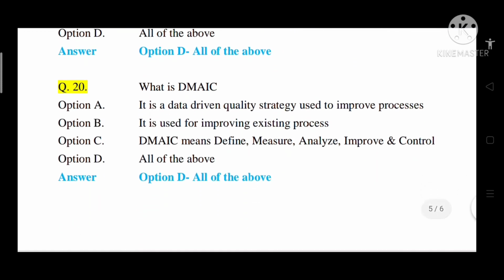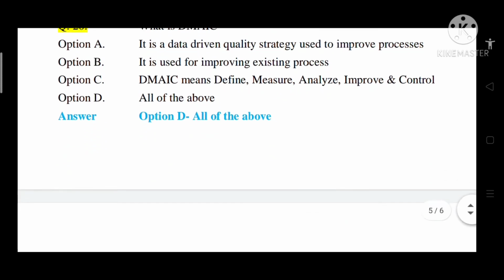Question number 20. What is DMAIC? Option A, it is a data-driven quality strategy used to improve processes. Option B, it is used for improving existing processes. Option C, DMAIC means define, measure, analyze, improve and control. Option D, all of the above. So the correct answer is option D, that is all of the above.